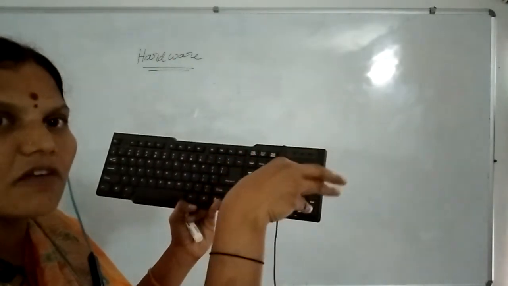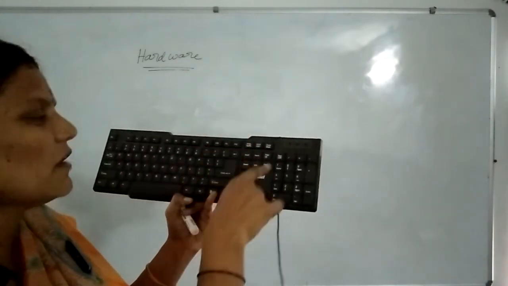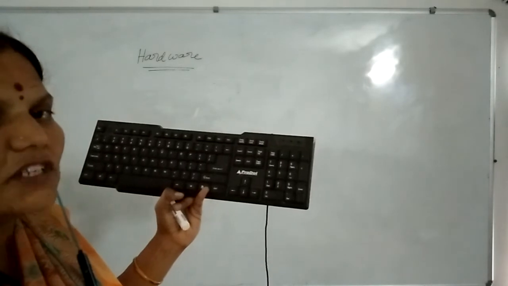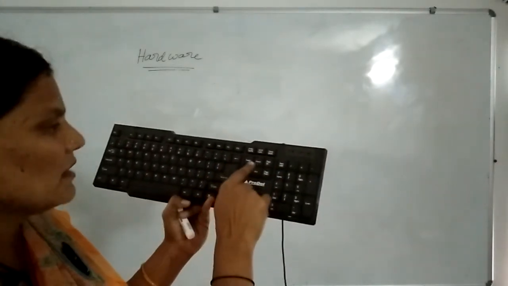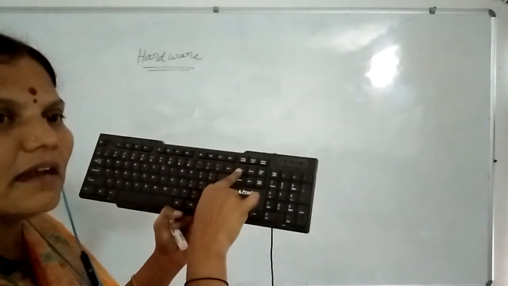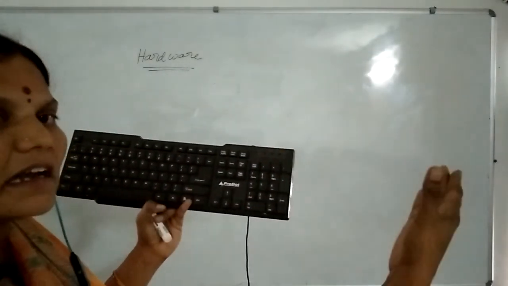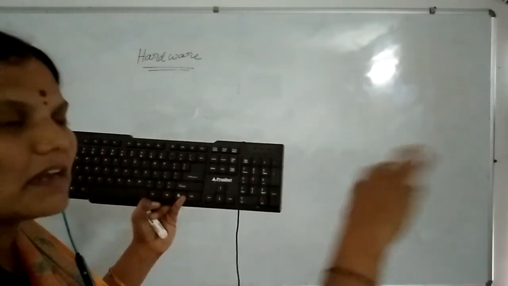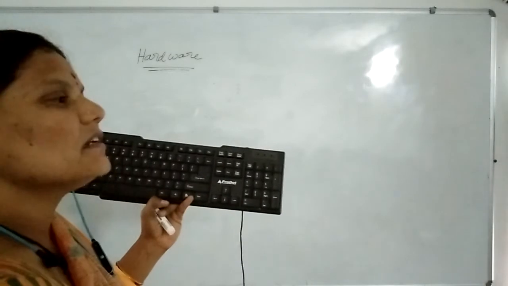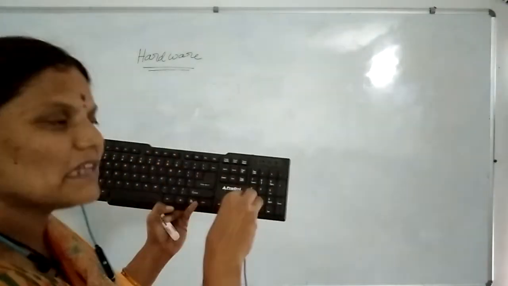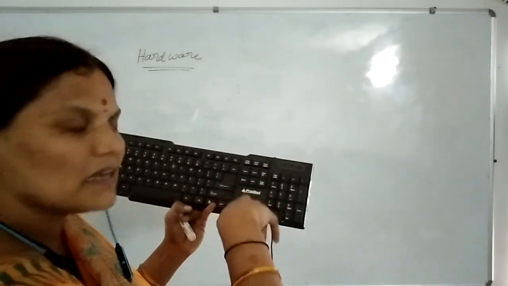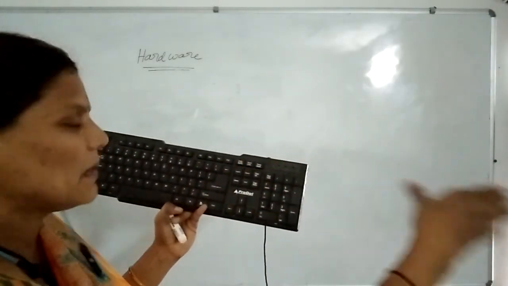Where will the cursor be blinking? On the first page, first line. If you use the End button, the cursor will move to the last page and last line. Then the Insert button. Whenever we switch on the Insert button, it automatically deletes the data on the right side. Suppose some text is already there and we need to replace that text. How to replace? Directly place the cursor, then type the data. The previous data will be deleted and the new data will be typed.